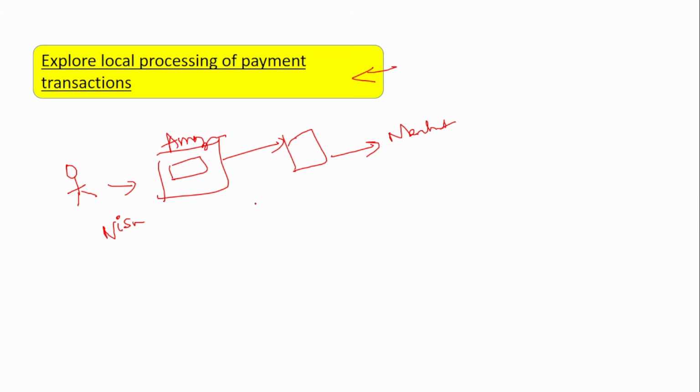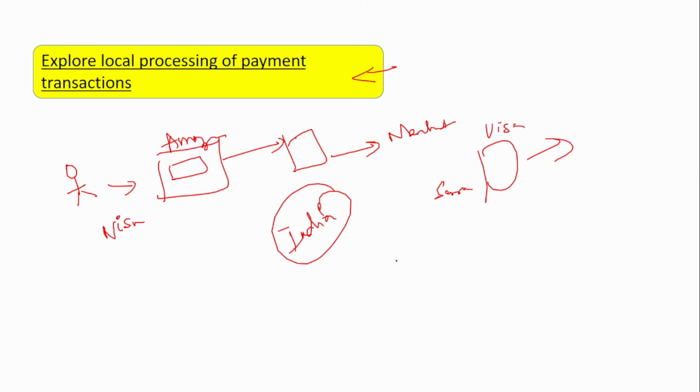What happens here is that the payment process, where your account should be debited and the merchant's account should be credited, all happens in a server, right? It will happen in the server of Visa, and this server can be located anywhere. Visa servers are located in multiple places like Singapore, USA, and various other places. So this payment process can happen in any country's server, maybe the US server or the Singapore server. What RBI is thinking is that the payment process should happen in the server which is present in India.